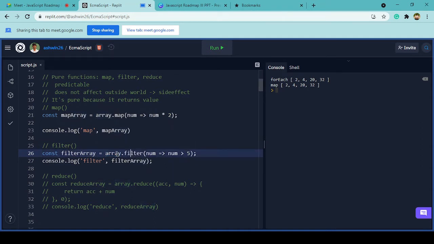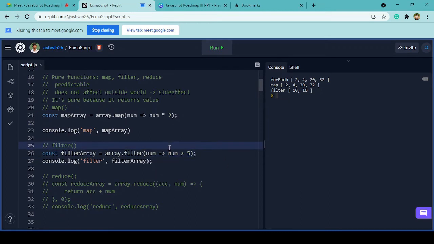We are applying a filter on top of it, whichever numbers are greater than 5. Here it is 20, 32, right? And those values will be directly populated in this filter array variable. If I try to run this again, the output that you will see on the right side is 10 and 16. That's because we filtered it, right?